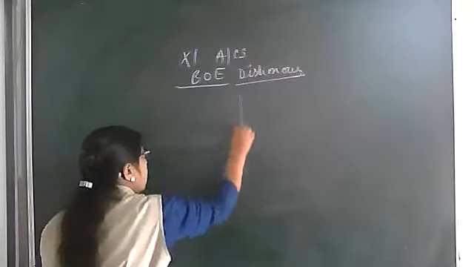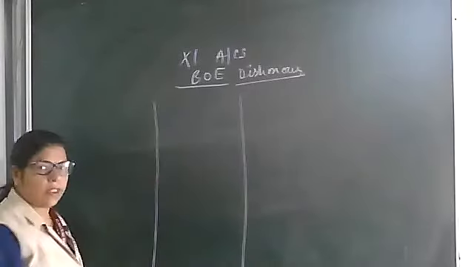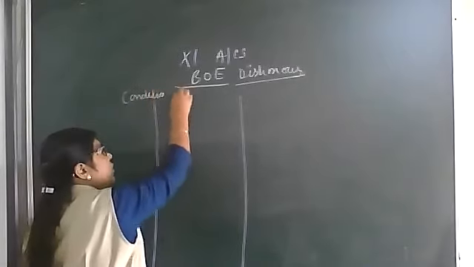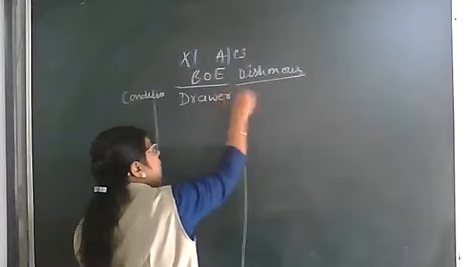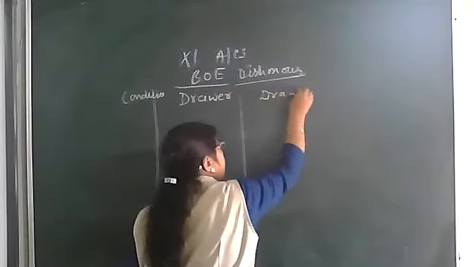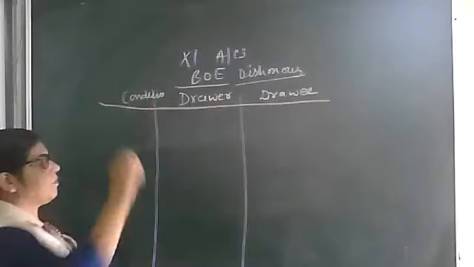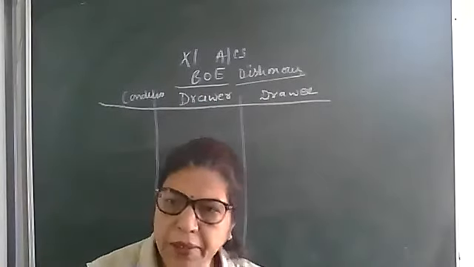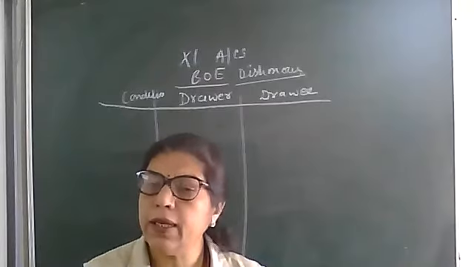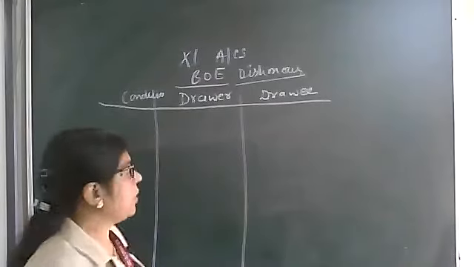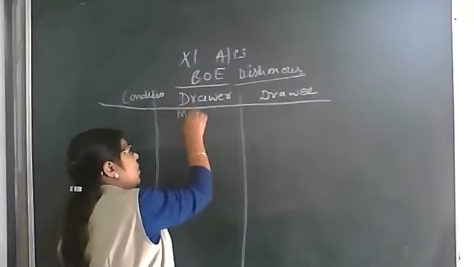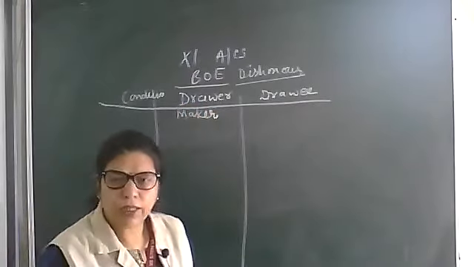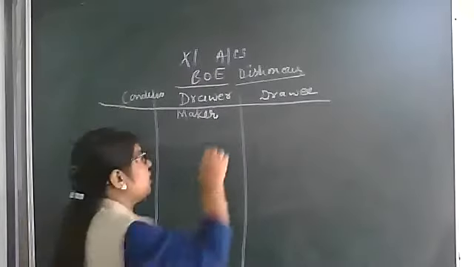So see here, these are the conditions. It is easy for you. This is books of drawer, this is books of drawee. Now discuss it again. Who is the drawer? Maker of the bill. Who is the drawee? Acceptor of the bill. I will write it: drawer is maker, writer, drawee will be acceptor.